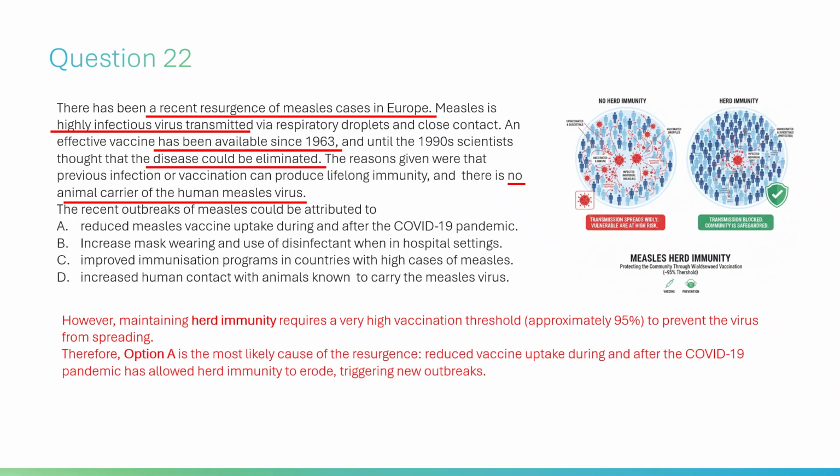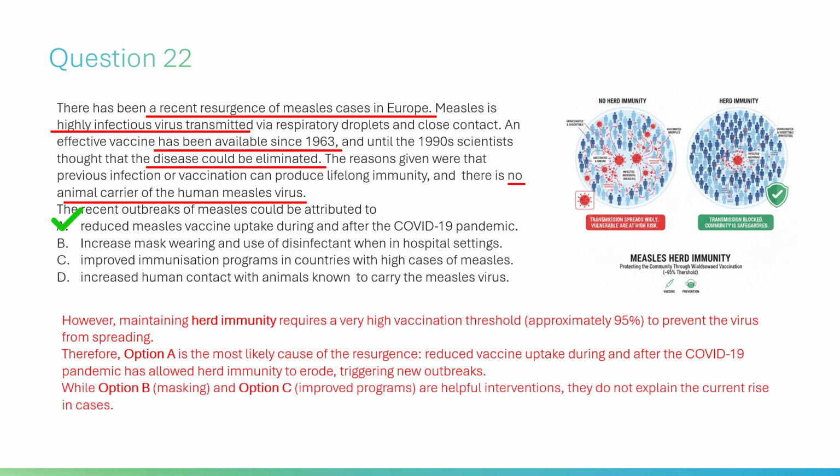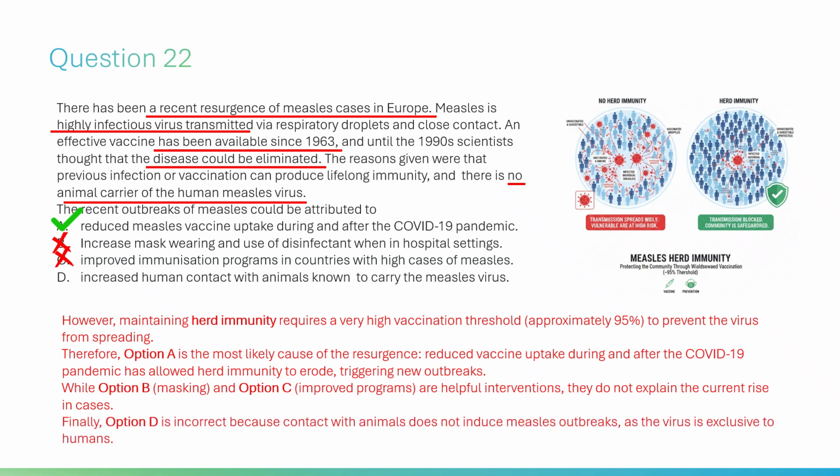Therefore, option A is the most likely cause of the resurgence. Reduced vaccine uptake during and after the COVID-19 pandemic has allowed herd immunity to erode, triggering new outbreaks. While option B, masking, and option C, improved programs, are helpful interventions, they do not explain the current rise in cases. Finally, option D is incorrect because contact with animals does not induce measles outbreaks, as the virus is exclusive to humans.